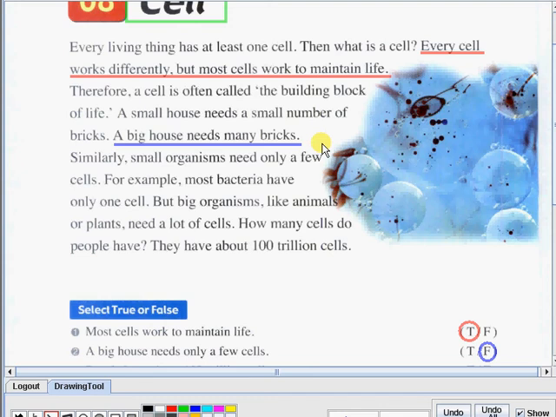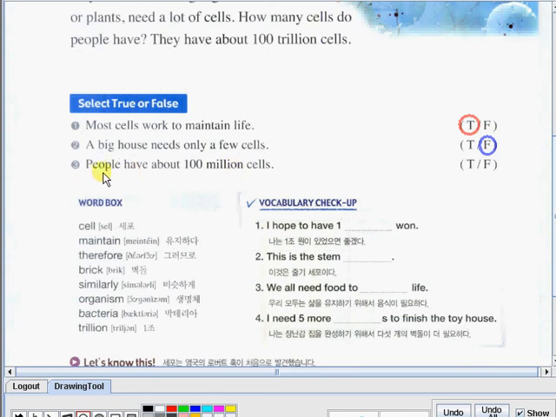Now, let's have number 3. People have about 100 million cells. So, is it true or is it false? Very good. This sentence is false.